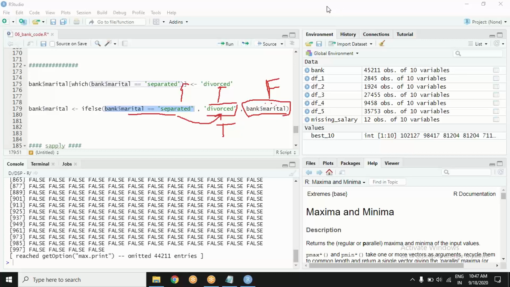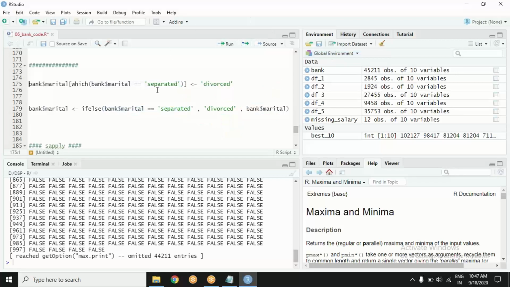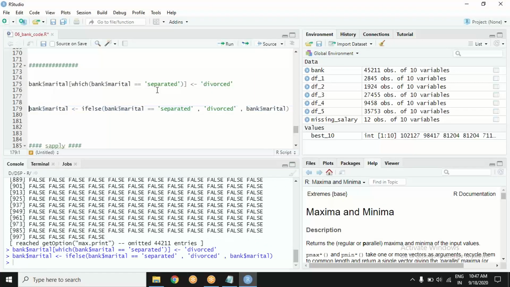Yeah, it will permanently replace in the dataset. So that's the purpose. No, I want to clean this dataset. No, I want to further analyze this data. So that will only happen once it is properly clean. So either way, both are okay.